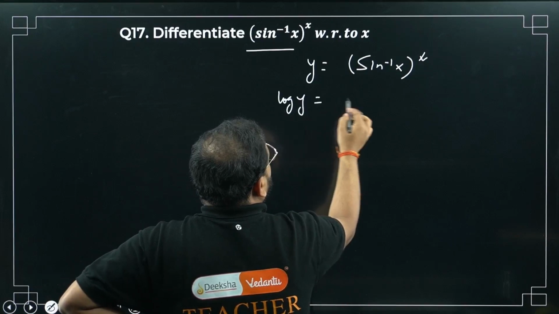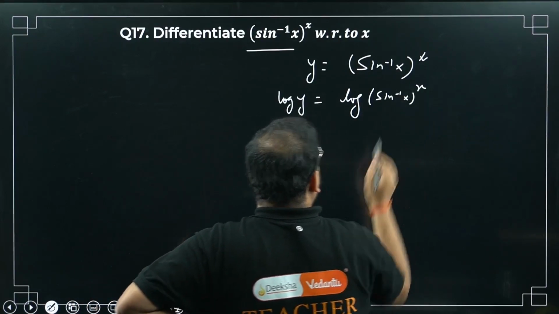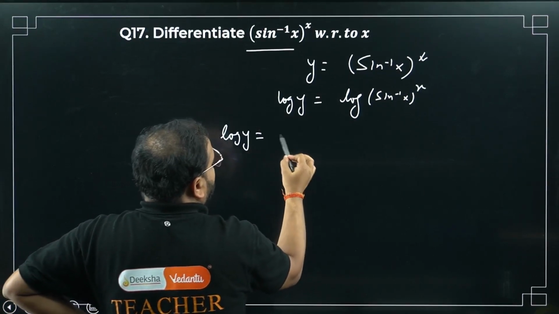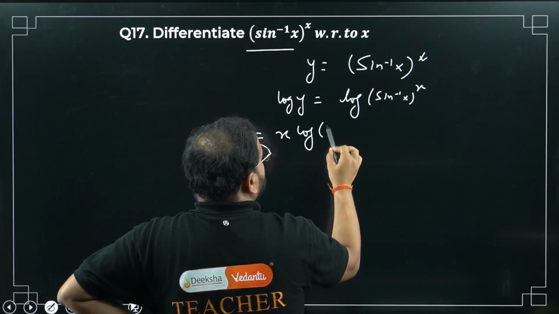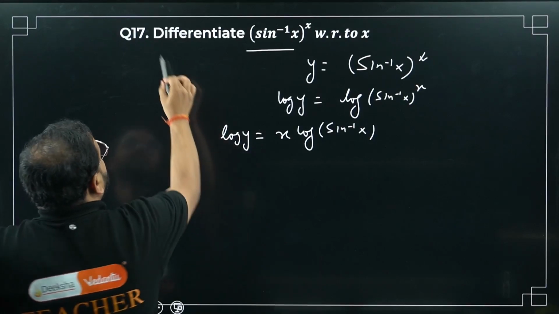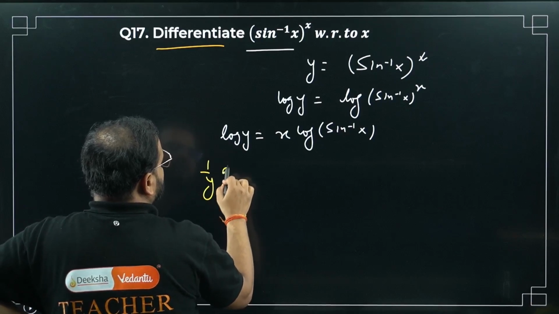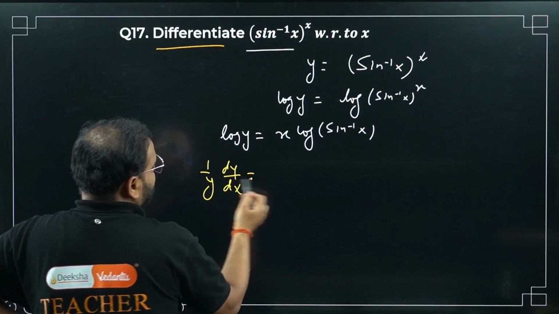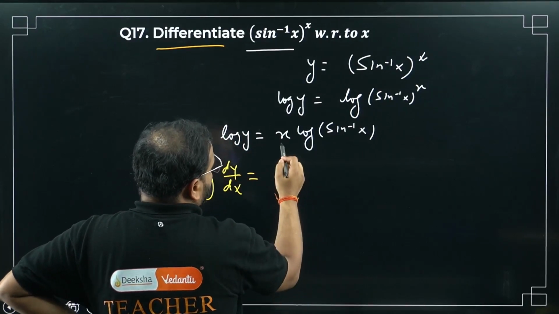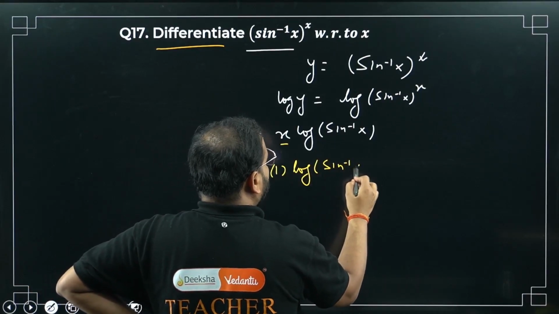So log y equals log of sine inverse of x to the power x. So what I'm getting now: log y equals x log of sine inverse of x. Now use the differentiation on this statement. 1 by y dy by dx from the chain rule of log y. Now I have to use the product rule. So do for x: I get 1 times log of sine inverse of x.